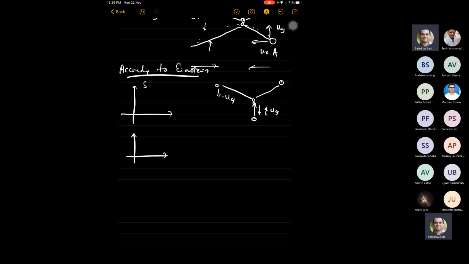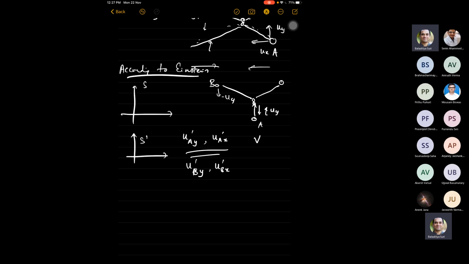Now when you go to S prime, let's call this u, this is B, this is A. Let us say ua y prime and ua x prime are the two components before the collision for the A particle, and ub y prime and ub x prime are the x and y components for the B particle before the collision.